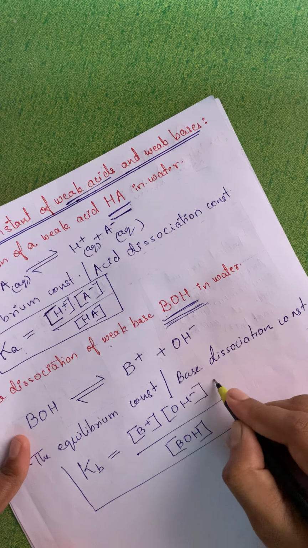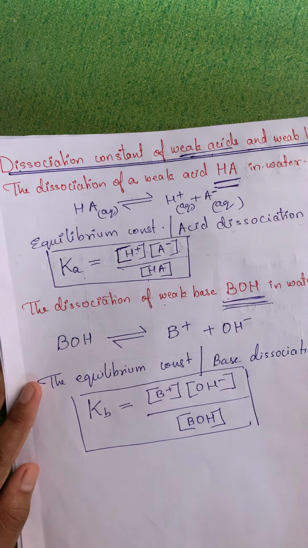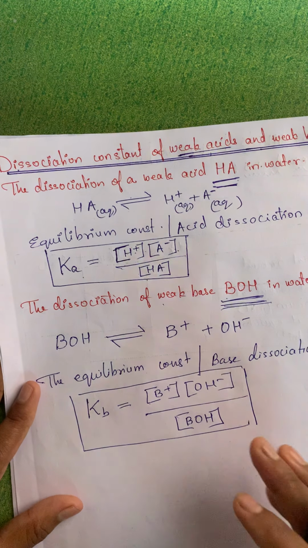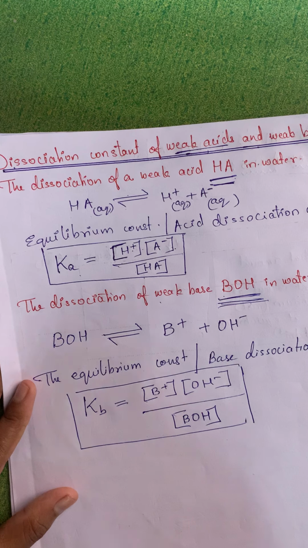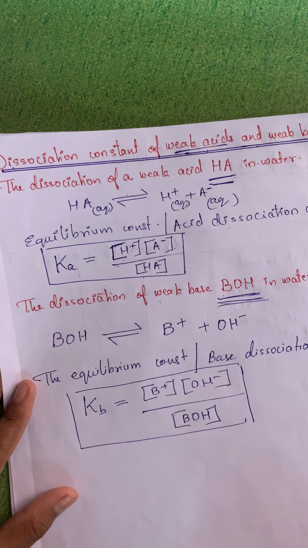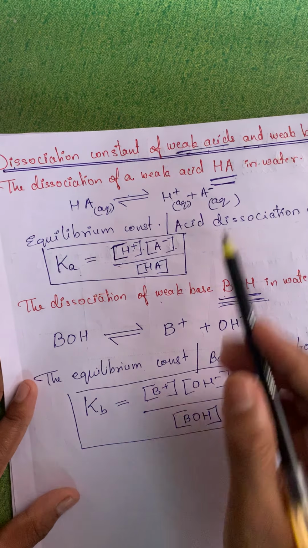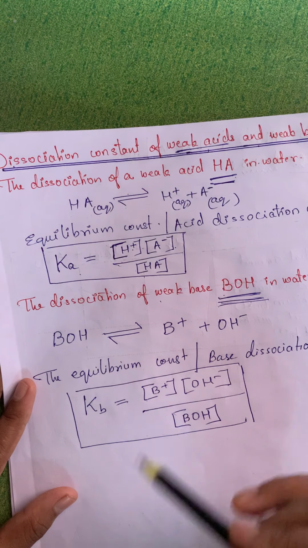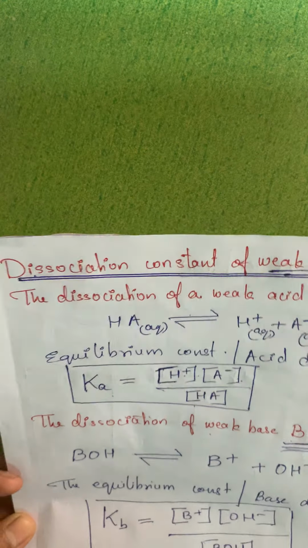So this is hopefully understood nicely. This was very simple. Now with this basis we have to understand the next theory, that is Ostwald's dilution law. This is very important. You should know this first, then only you can start with Ostwald's dilution law. So let's start with that.